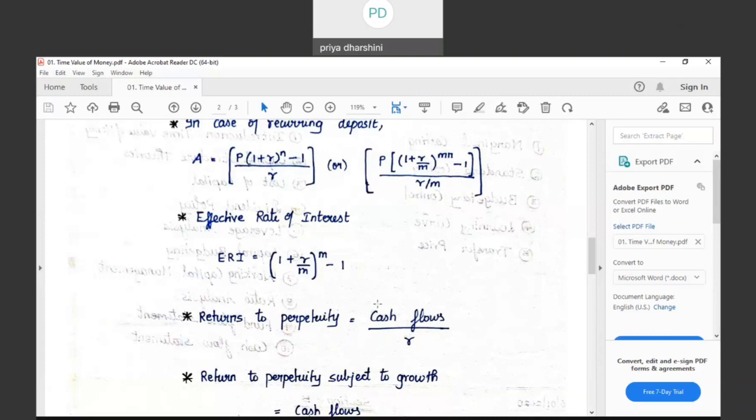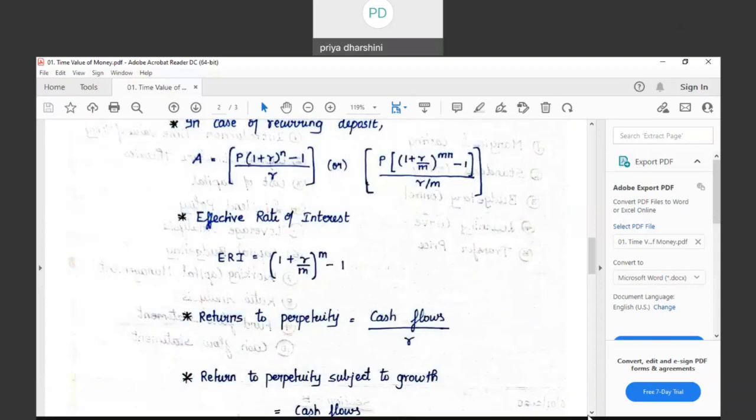What are the cash flows because of investing in equity? It will be dividend. What are the cash flows because of investing in bonds and debentures? It will be interest. So on whatever you are going to invest, from that you are going to get returns. And in case of irredeemability, you will have returns until its longevity. So it is cash flows divided by R.